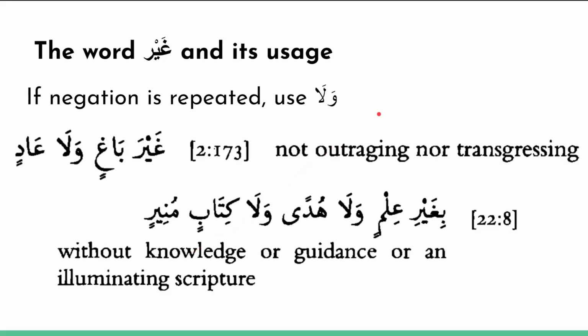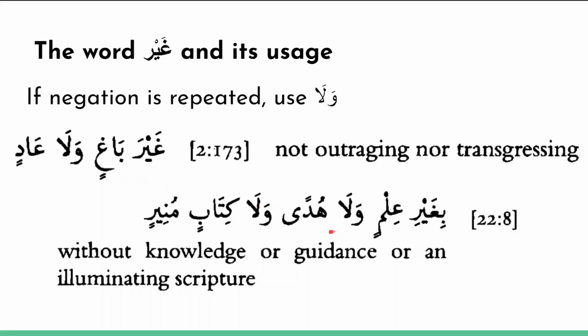One other important thing about ghayr is that if you're negating multiple things, then you don't say ghayr again and again. You don't say ghayr this and ghayr that. Instead, you say ghayr this wa la that. Okay, so let's look at an example. Ghayra baghin wa la adin, not outraging nor transgressing. So we use ghayr for the first one, wa la for the second one, but it has similar rules, and so you can see the word after wa la still has to be in the majrur case here.